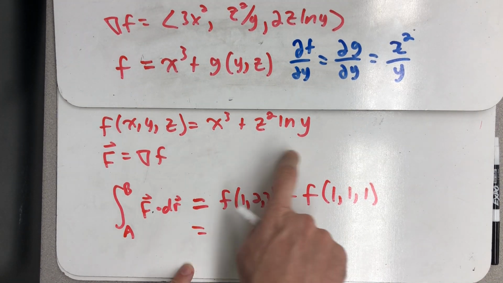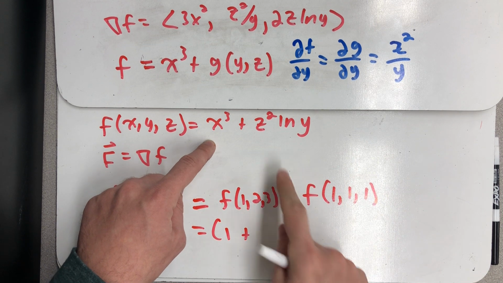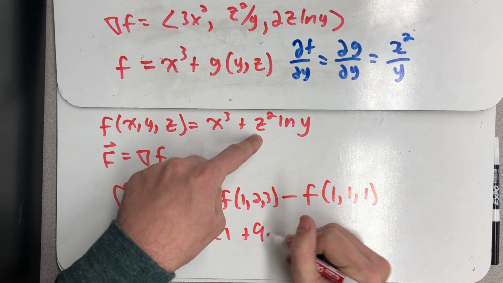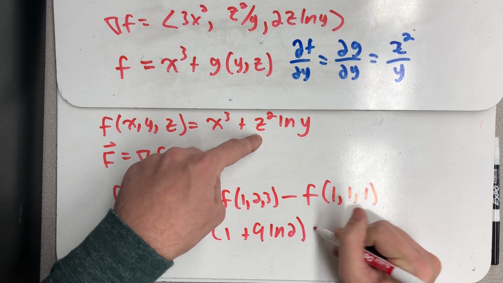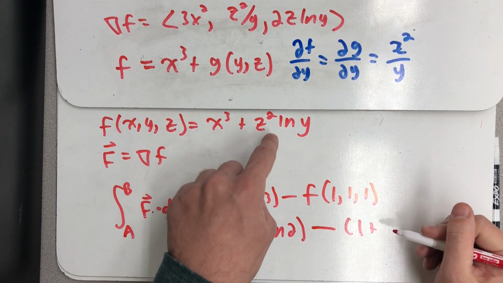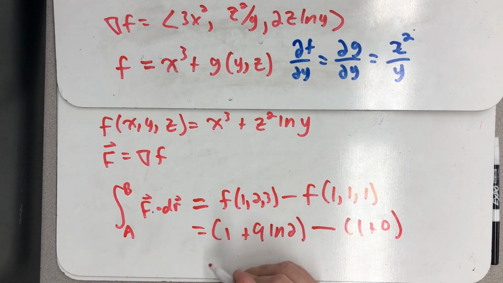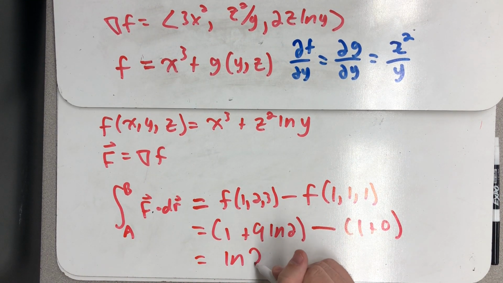All right, well, let's evaluate this at 1, 2, 3. So I'd have 1 plus 9 natural log of 2, minus f of 1, 1, 1. So I'd have 1 plus 1 times the natural log of 1, which is 0. Well, the 1's cancel. I end up just with the natural log of 2.